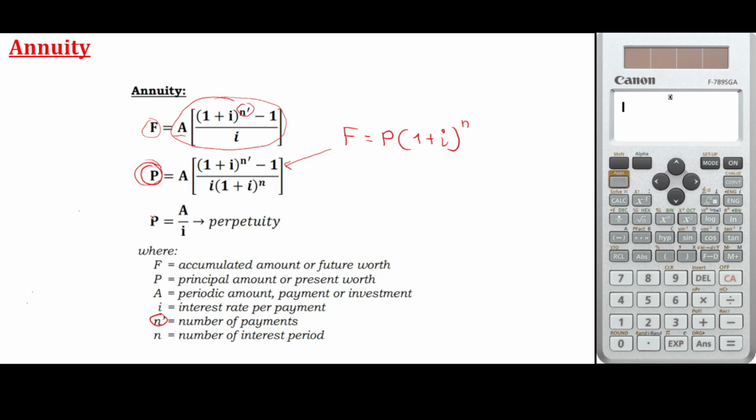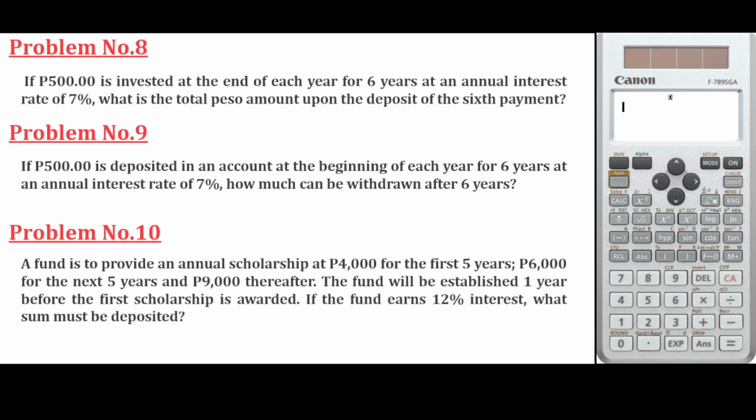Now we also have the perpetuity. Perpetuity is the infinite payments of the periodic amount A, so there is no limit for this. Now let's try to solve problems regarding the annuity.